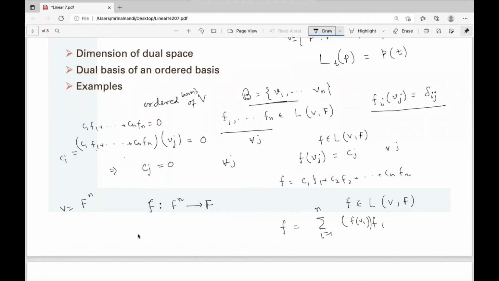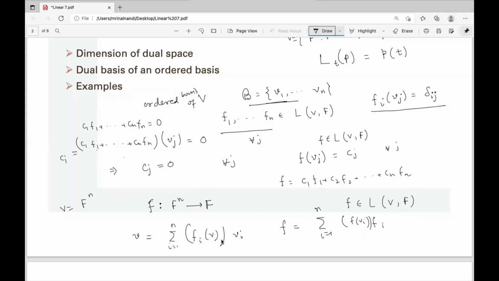And if you have any vector v in V, then v is the sum of fi(v) vi. Interesting. This is just switching roles. In f(vi) fi, the f(vi) are the scalars and the fi are the vectors. Here the vi's are the vectors and fi(v) are the scalars.